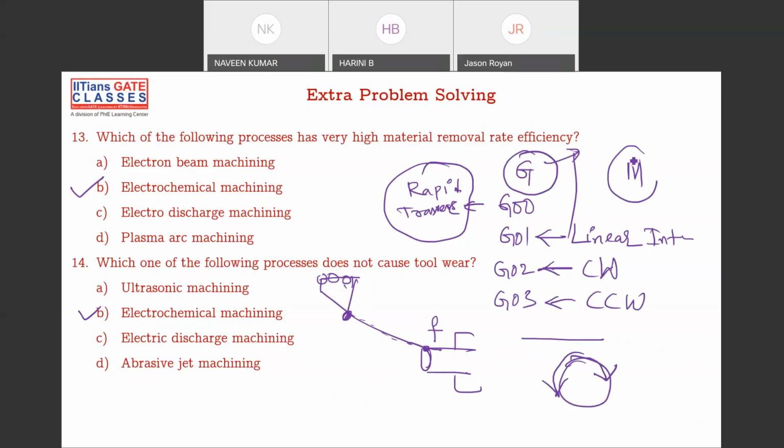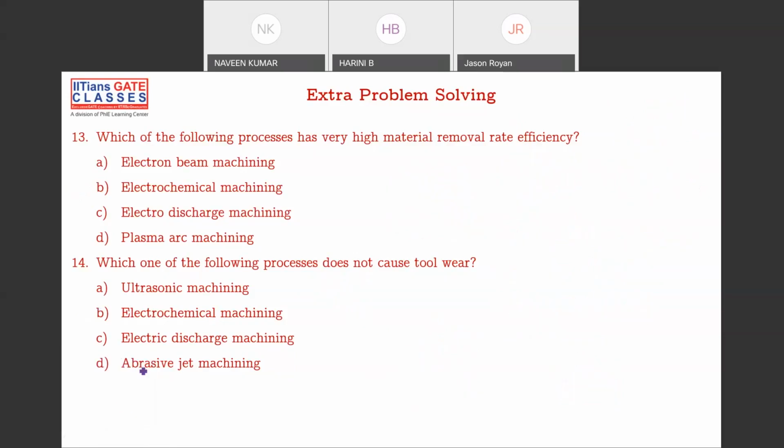And these are your miscellaneous codes, like coolant on, coolant off, tool change, like this. All these things are miscellaneous codes given to the machine. G codes are given to the tool, M codes are given to the machine. Please remember these points. So this is the overview of all these things.